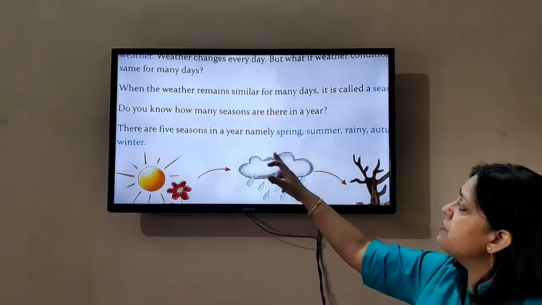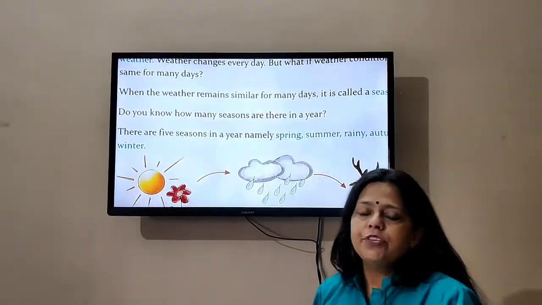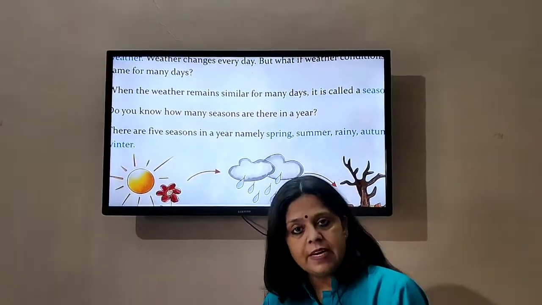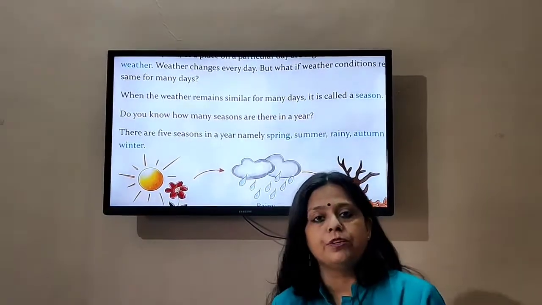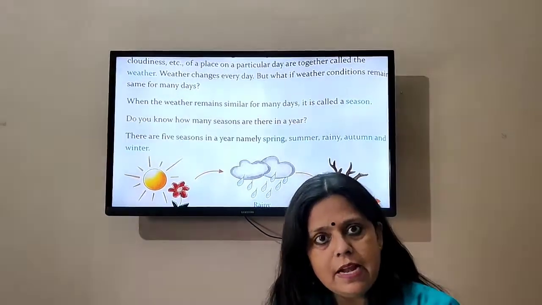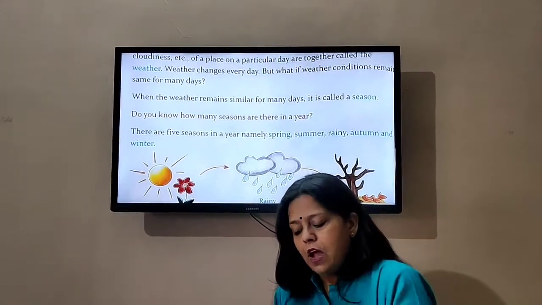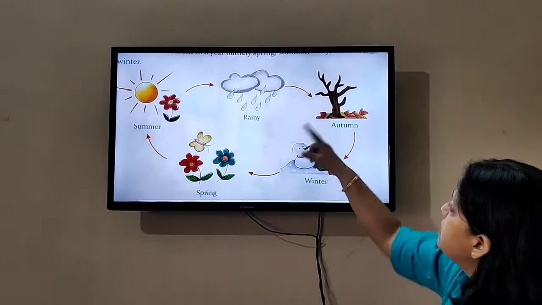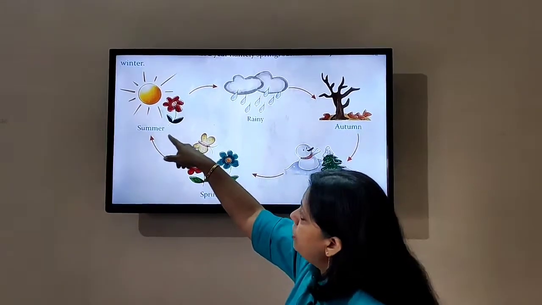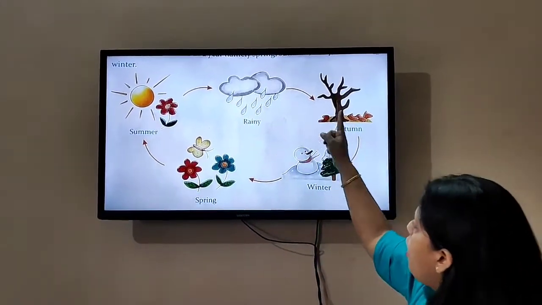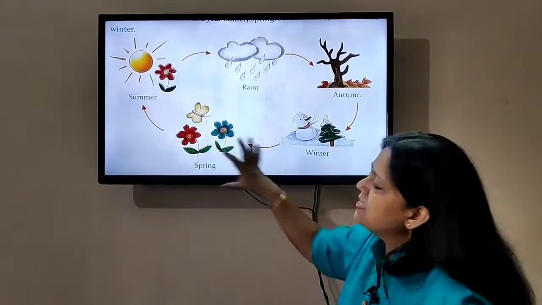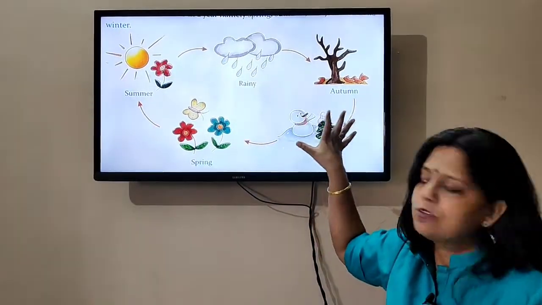Basically, there are 5 seasons, okay? And which are these seasons, children? There's spring, summer, rainy, winter, and autumn, okay? Now in detail, I will be explaining about these seasons, children, okay? So you can see this picture over there: summer, rainy, autumn, winter, and after winter, spring. This is normally the cycle which is followed in the seasons, okay?